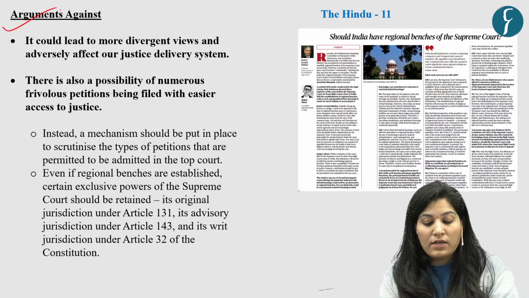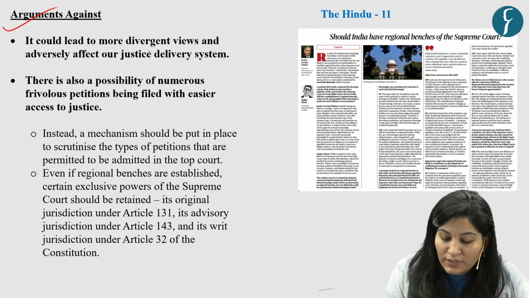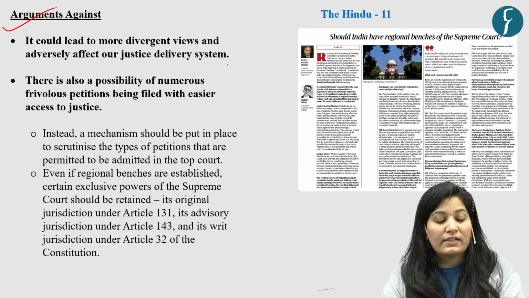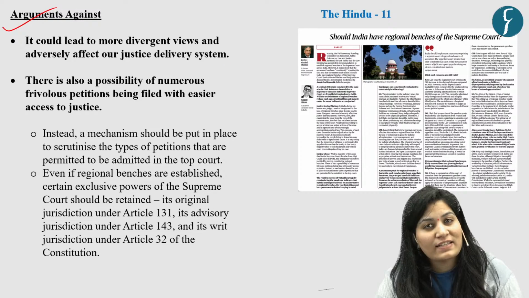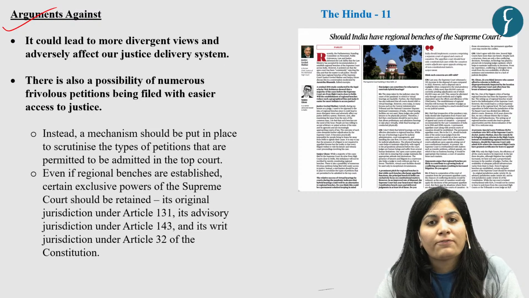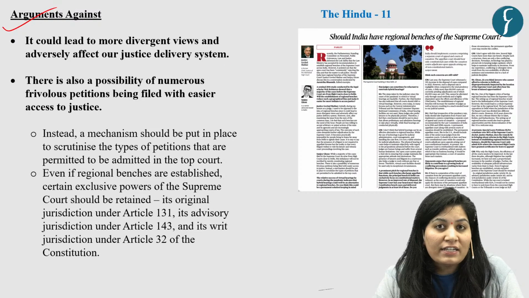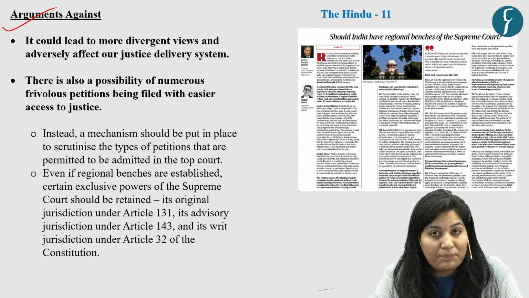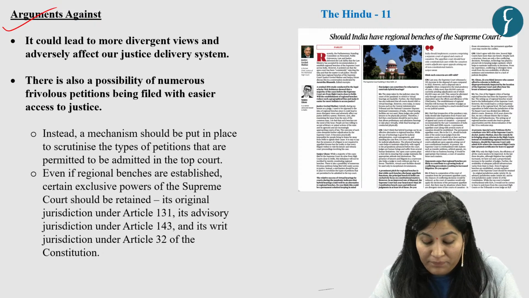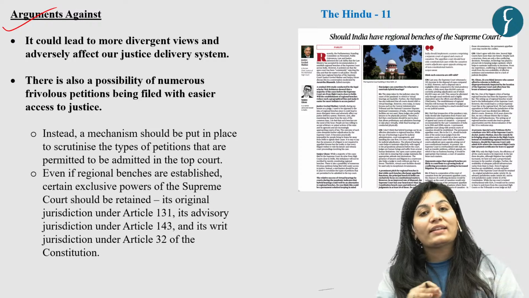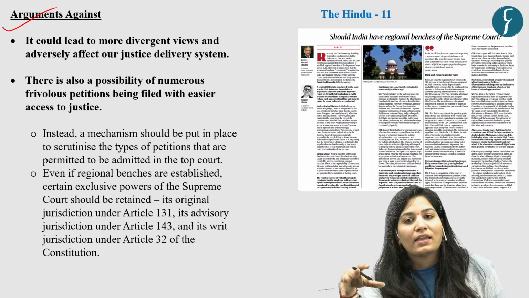The first argument is that it could lead to a more fragmented and divergent judicial system. Why is that so?